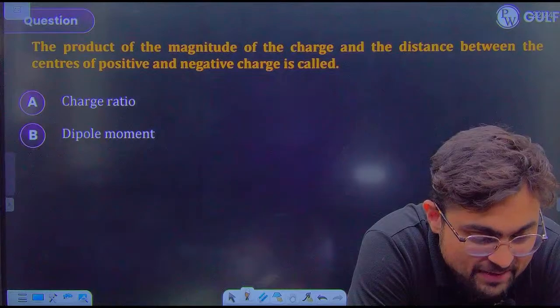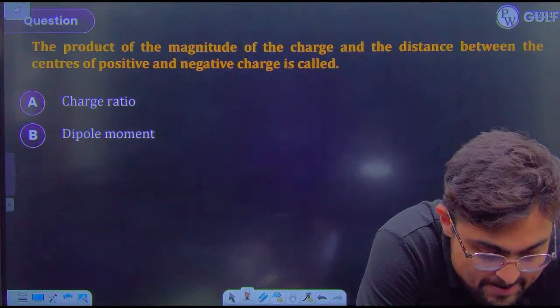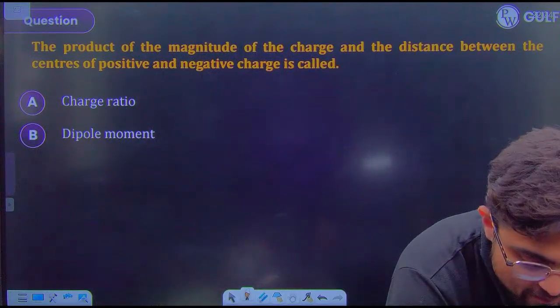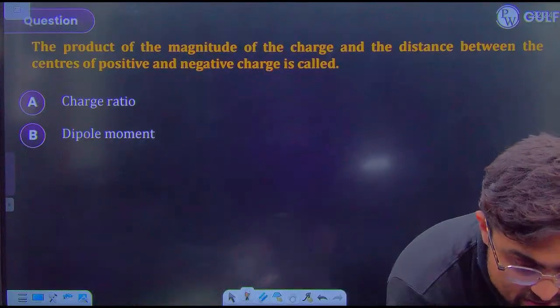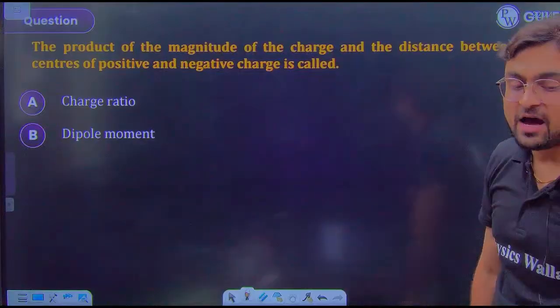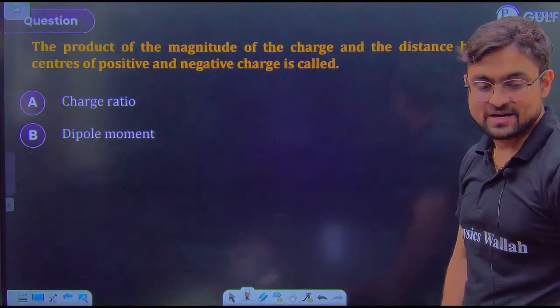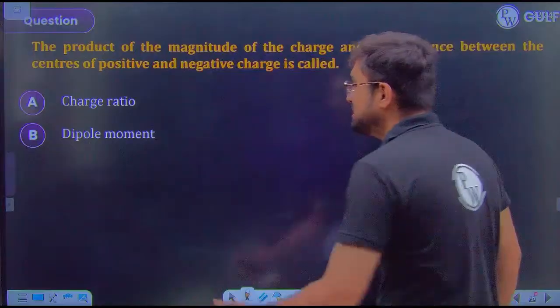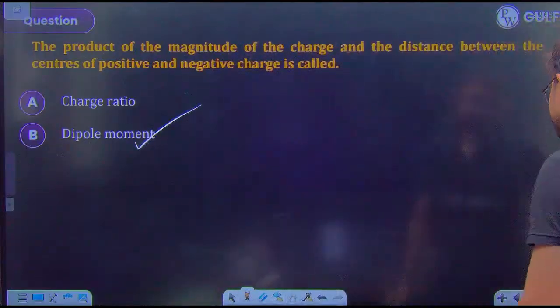Are you finding my speed a bit fast? Yes, that's dipole moment. Okay, now I got it. Yes, now I can see some answers. That's good, very good. Dipole moment.